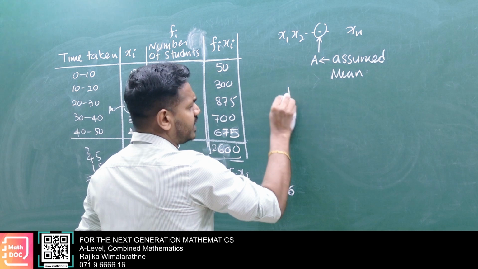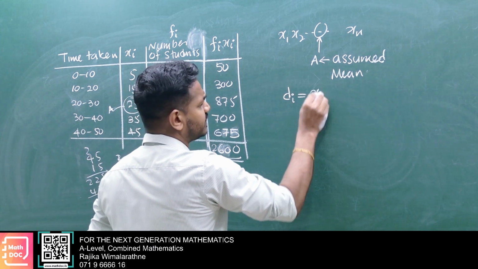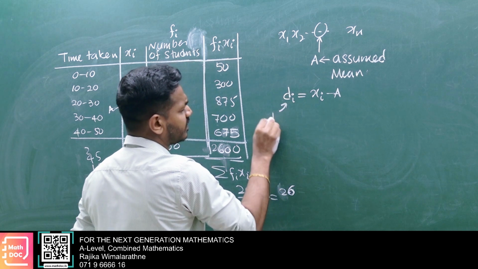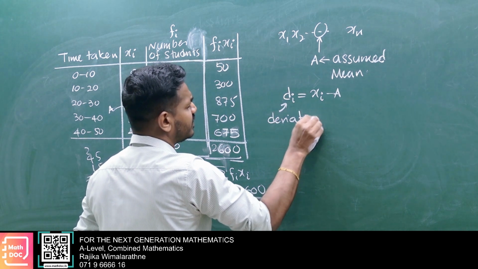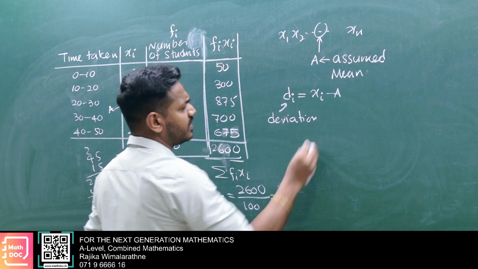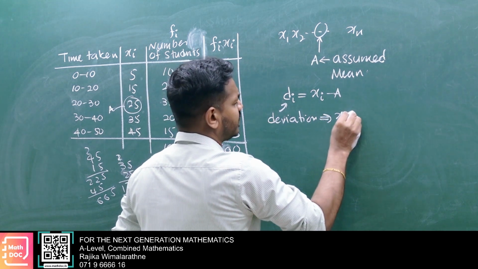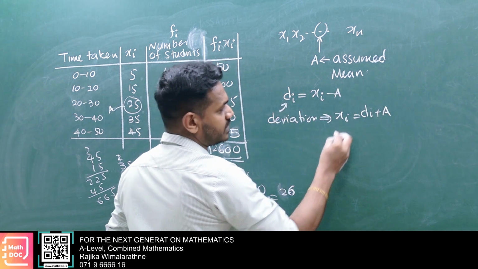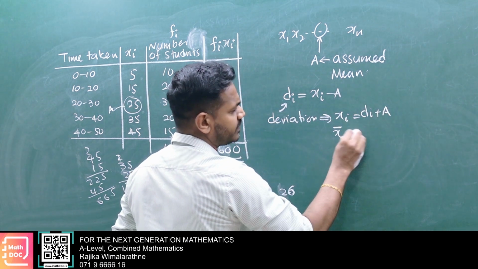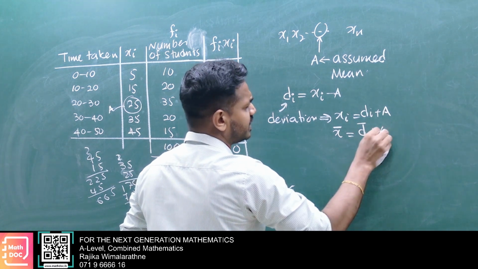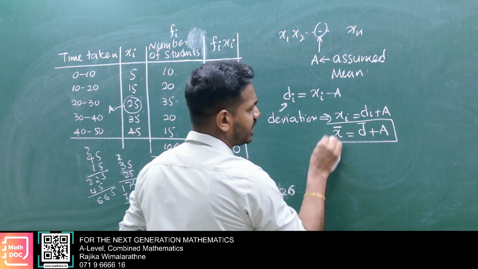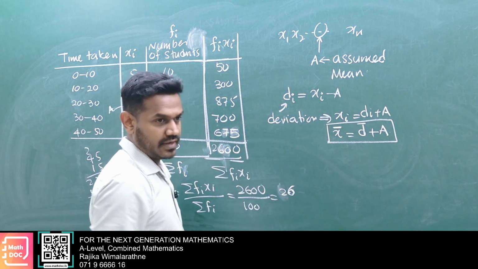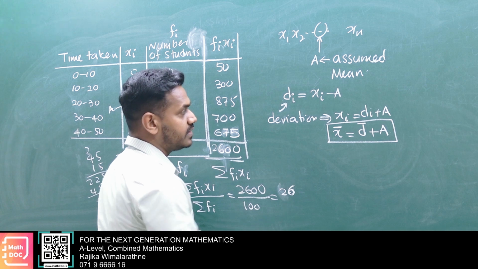Then we have a new variable di, which is equal to xi minus A. This is the deviation. Then xi is di plus A, no? You put A on the other side. Then x bar is d bar plus A, a fixed value. That's how we calculate the mean. Later we will prove how to get it. For now I'm only giving the formula.